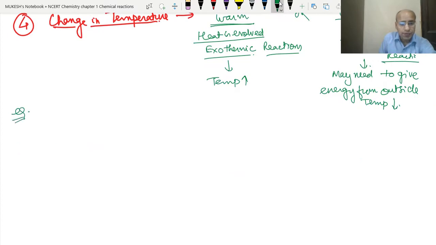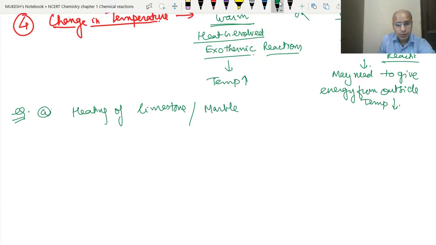Let's take an example. See, the heating of limestone or marble to produce quicklime. What is the formula of limestone or marble? Calcium carbonate. And what is the formula of quicklime?